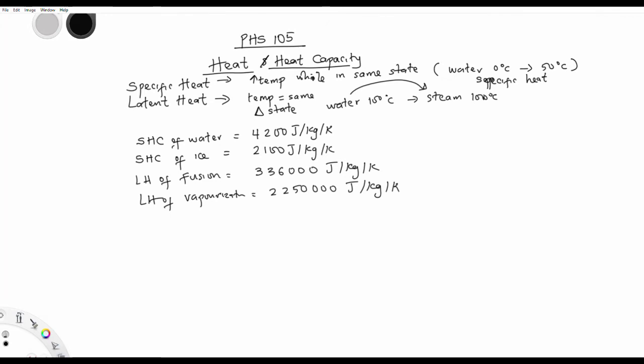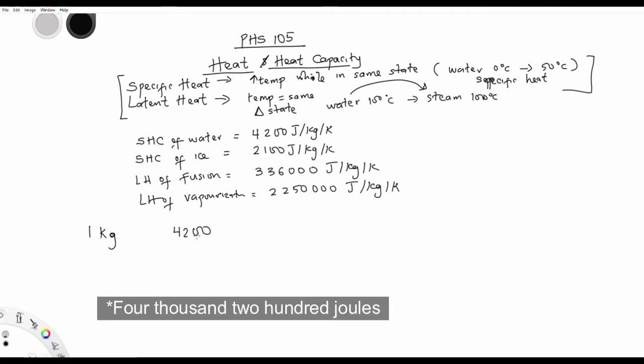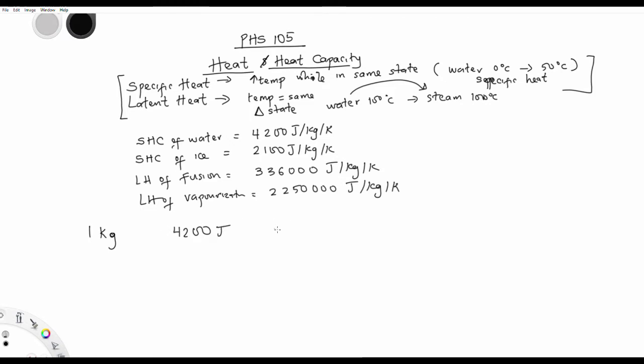Now what does this value mean? This value means that it takes 1 kg of water 4200 joules of energy to be increased by 1 degree Celsius. I don't know if you are getting me. Now let's assume this is 1 kg of water inside this cup. Now I place it on fire here.